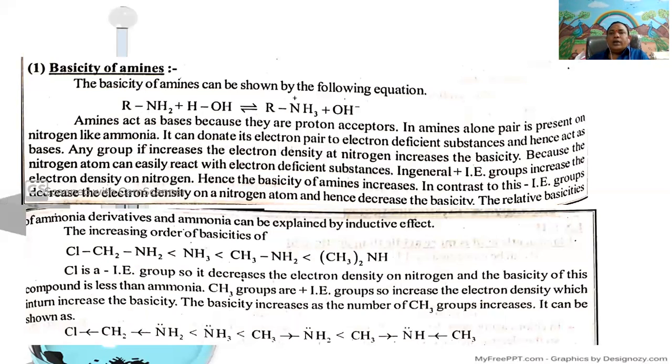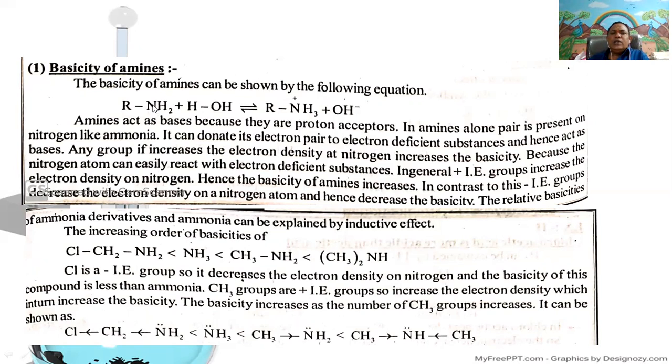Amines exhibit the basic character. Similarly, according to Lewis theory, an electron pair acceptor is called a Lewis acid. An electron pair donor is called a Lewis base. Here in the amines, the heteroatom nitrogen has a lone pair of electrons.